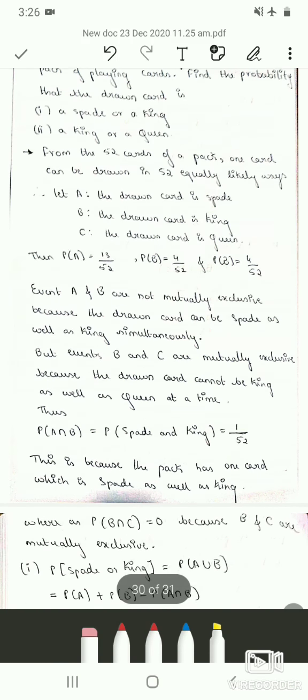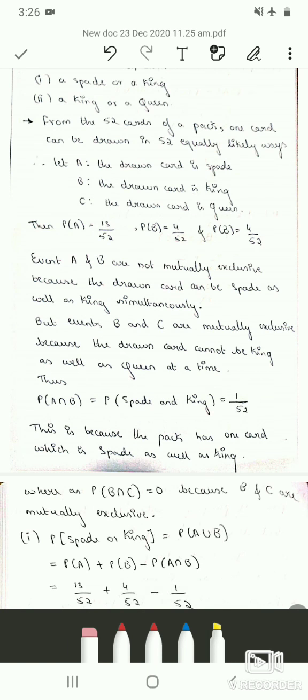Thus, probability of A intersection B, which is probability of spade and king, is 1 by 52 because there is one possible outcome which is both spade and king. There is only one such card in a pack of cards. Therefore, the probability of A intersection B is 1 by 52. Whereas probability of B intersection C is 0 because B and C are mutually exclusive.